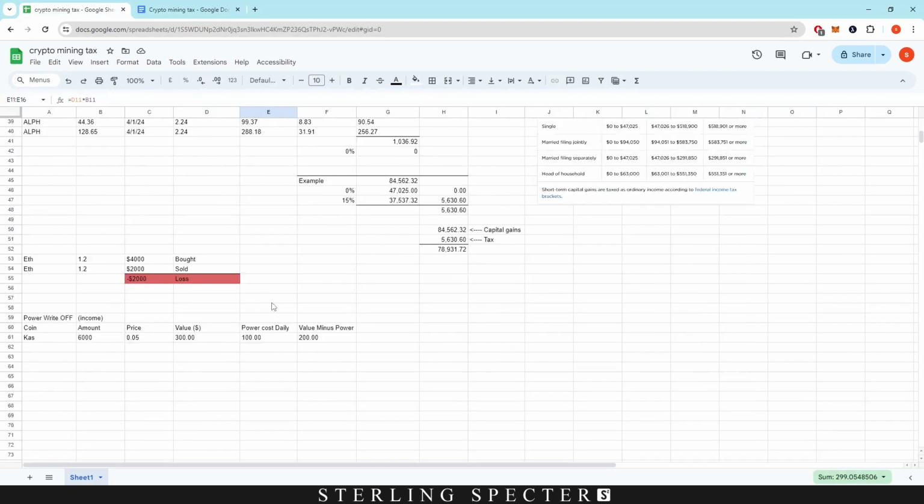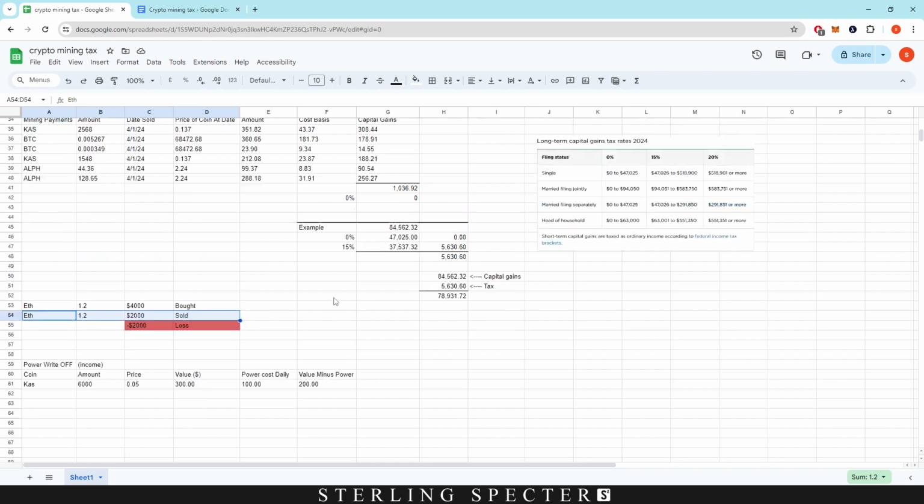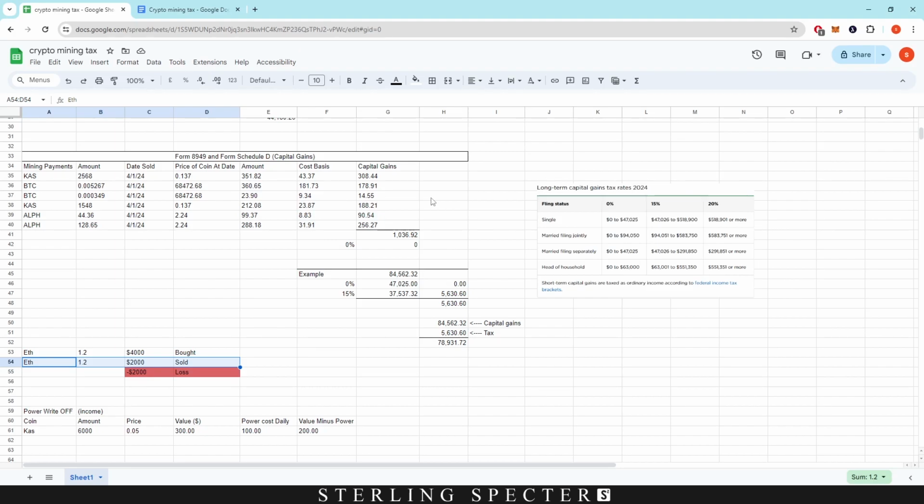So we do have an example down here. We have Ethereum, we bought 1.2 at 4,000 and then we sold it for a loss of 2,000. We can actually claim this loss back, but this is on the capital gains side. So this isn't classed as income, this is classed as capital gains because we're selling an asset. So only if we've lost on assets, we can actually claim back some of that tax that we would be paying.